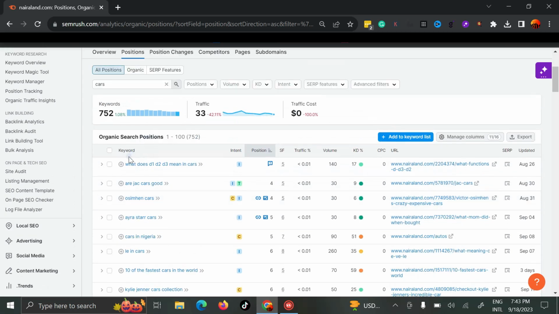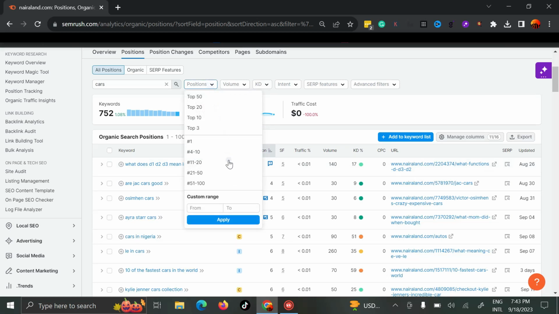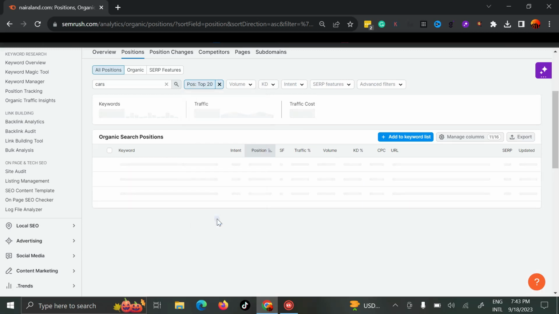So here I get to filter every keyword on Nairaland that talks about cars. Here I can set my position. I want SEMrush to just give me keywords that Nairaland is ranking for from position 0 to 20 on Google. So I want to filter the keywords that Nairaland is ranking for from number 1 to number 20 on the Google first page. So I'll just put apply.